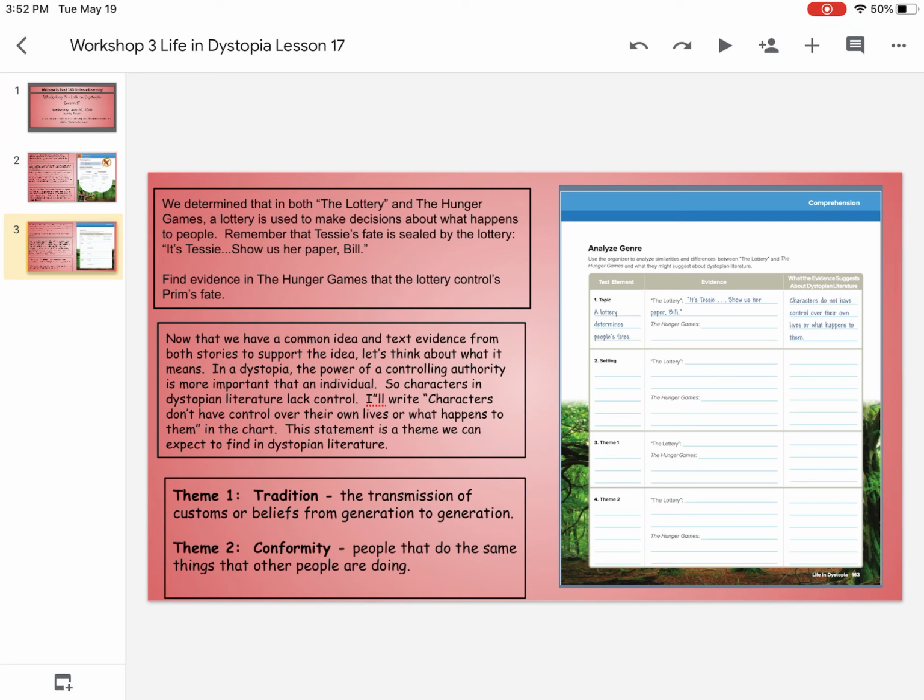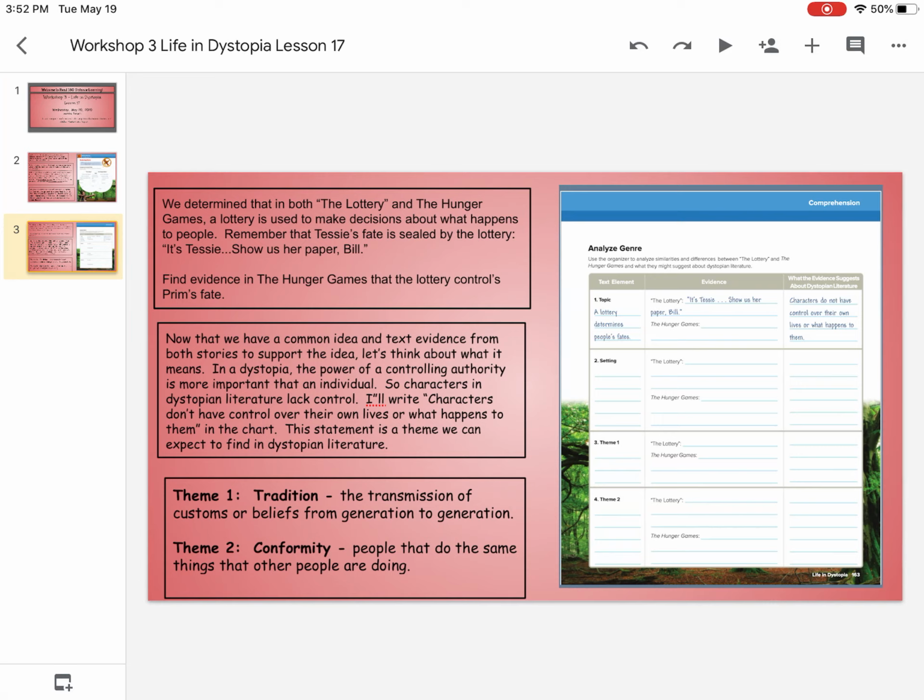And then what does the evidence suggest about dystopian literature? We determine that in both the lottery and in the Hunger Games, the lottery is being used to make decisions about what happens to people. Now remember, we also were able to find out from the evidence that in a dystopia, the power of controlling authority is more important than an individual.